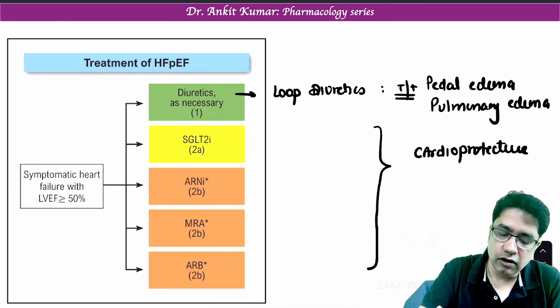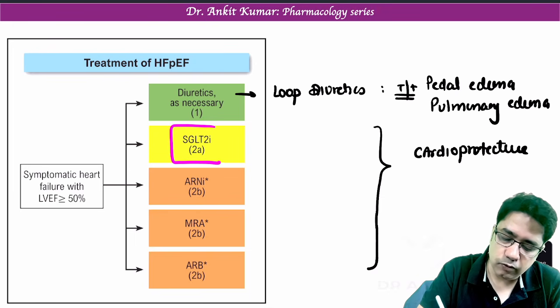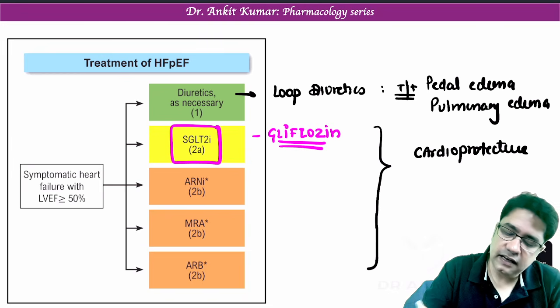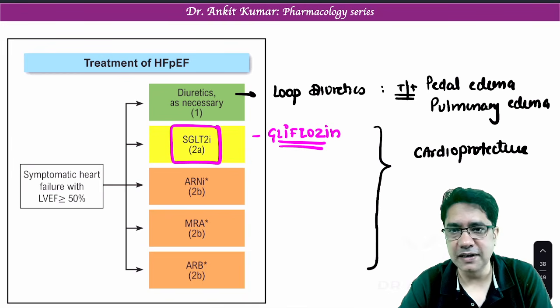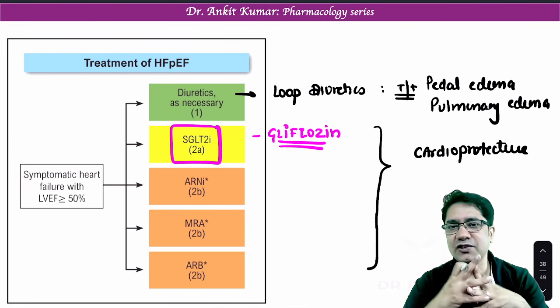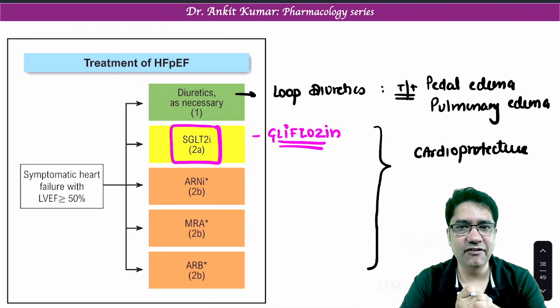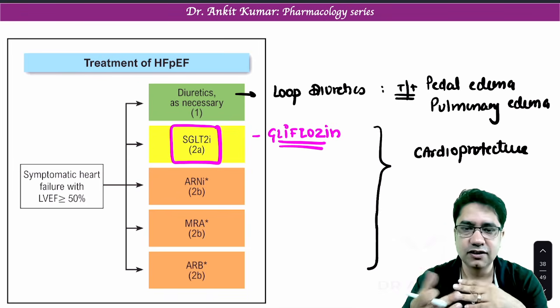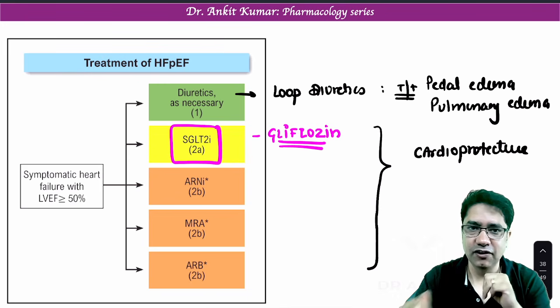First class of drug we always start is SGLT2 inhibitor. These drugs are also given in diabetes mellitus. They end with the word gliflozin. Can you tell me any famous gliflozin in the comment section, which are used in diabetes, also given in heart failure? So please write in comment section gliflozin like drug. So that is a question for you.